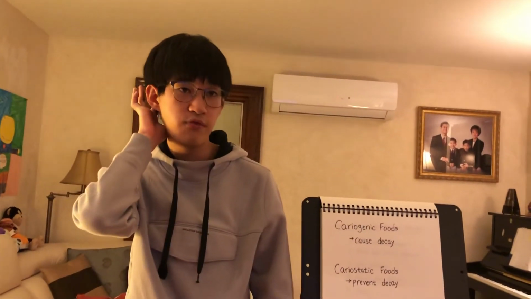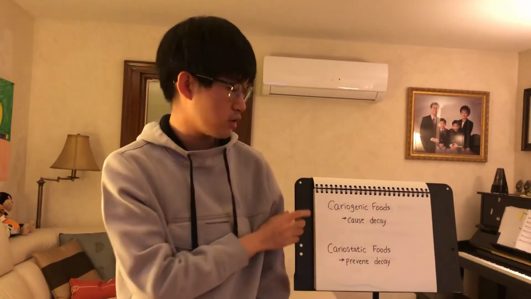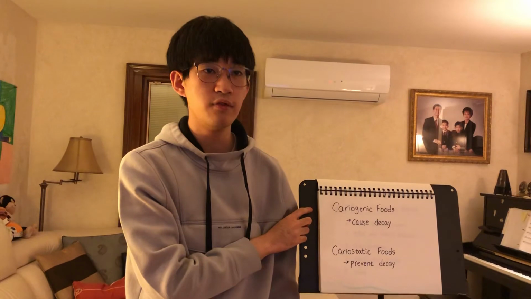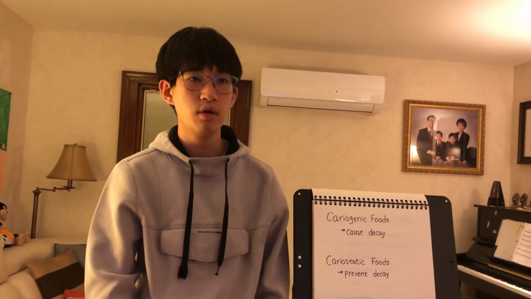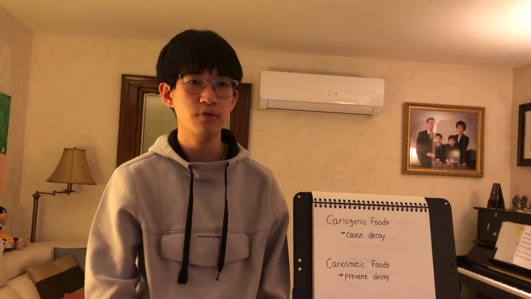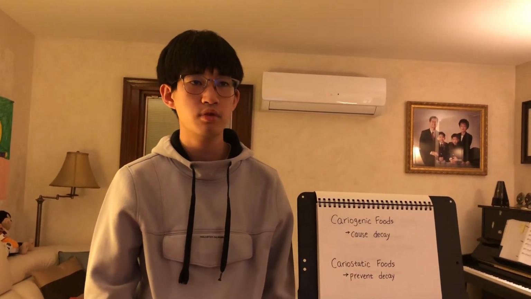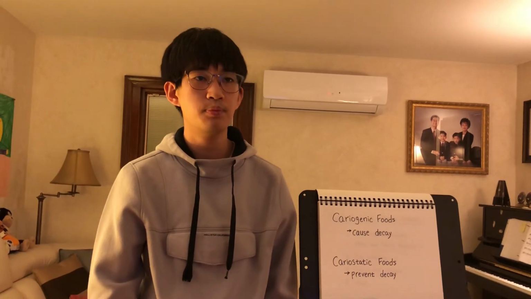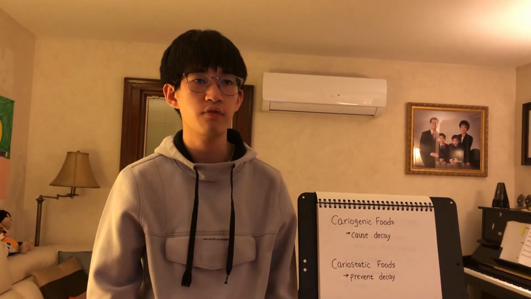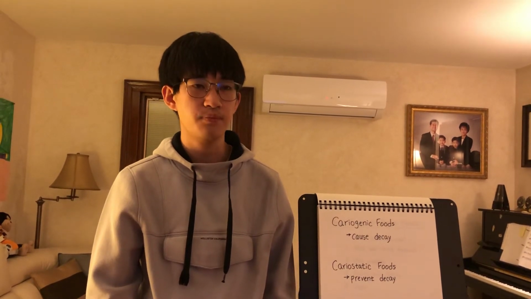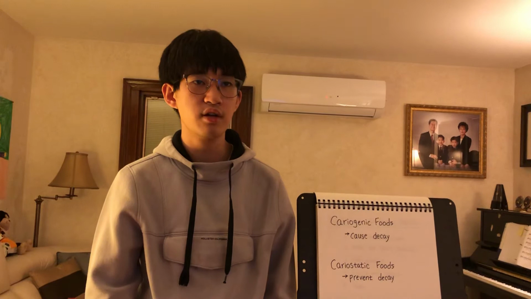Second, there are 2 types of foods: cariogenic food and cariostatic food. The definition of cariogenic food is any food that causes decay. Fermentable carbohydrates are the primary example of food that causes decay. Fermentable carbohydrates break down to simple sugars. The bacteria use these sugars and produce acids. The examples of cariogenic food are fruits. These are simple sugars. Sugary foods such as cookies, candies, soft drinks, juices, bread, cereals, crackers, pretzels.